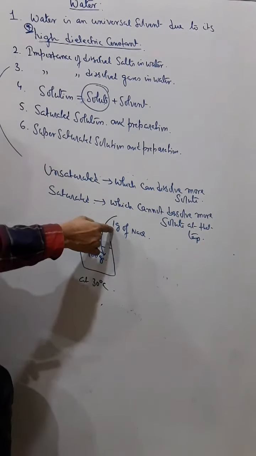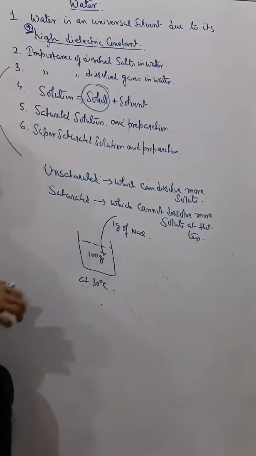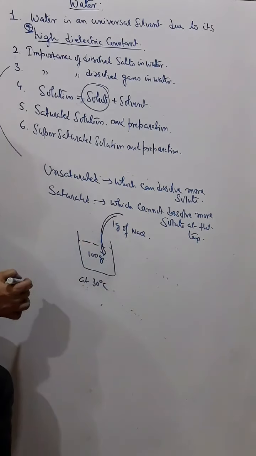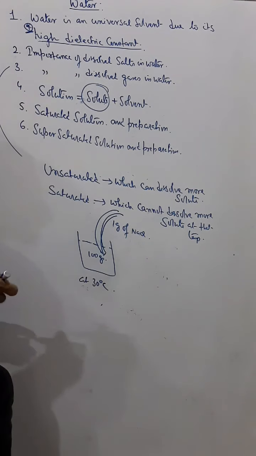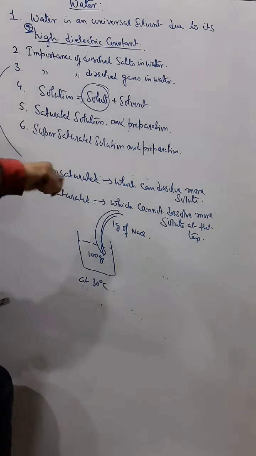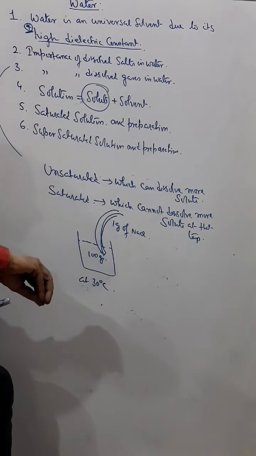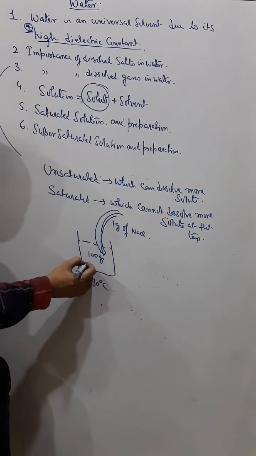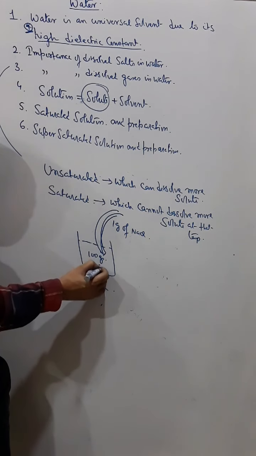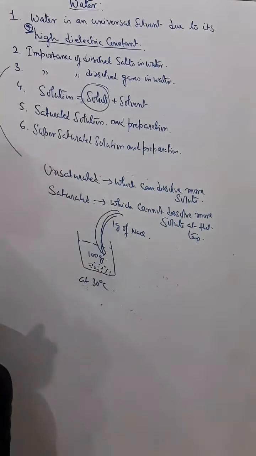What I have done, I have just dissolved 1 gram of salt. Next, another 1 gram of salt. I am dissolving and stirring. It is dissolving. Next, again another 1 gram of salt. I am stirring and dissolving. If I continuously go on like this, each time adding a little quantity and stirring, a time will come when I will see that the salt is not dissolving, but just settling.